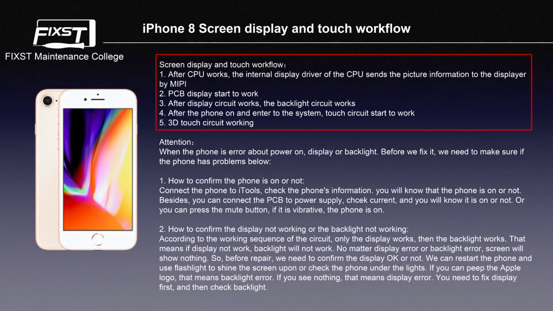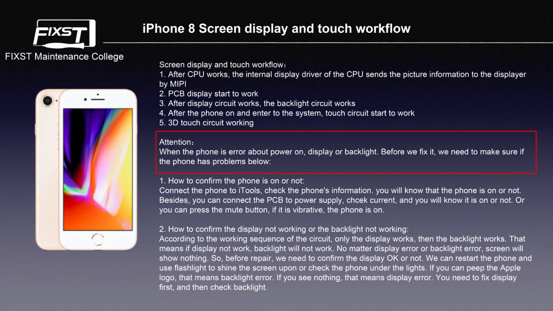Number 1, after the CPU works, the internal display driver of the CPU sends the picture information to the display by MIPI. Number 2, PCB display starts to work. Number 3, after the display circuit works, the backlight circuit works. Number 4, after the phone is on and enters the system, the touch circuit starts to work. Number 5, the 3D touch circuit works.